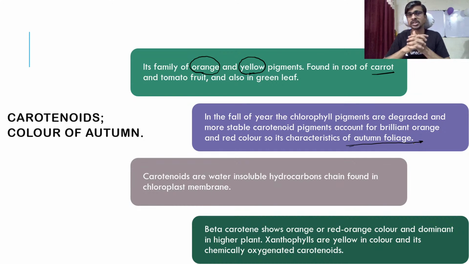That color is actually represented by these carotenoids. Okay, so because of that it is called as the color of autumns. Okay, so the color of autumns means it's a carotenoid. So carotenoids are water insoluble hydrocarbon chain found in a chloroplast membrane. Okay, it is present inside of a chloroplast membrane. Write it down somewhere.